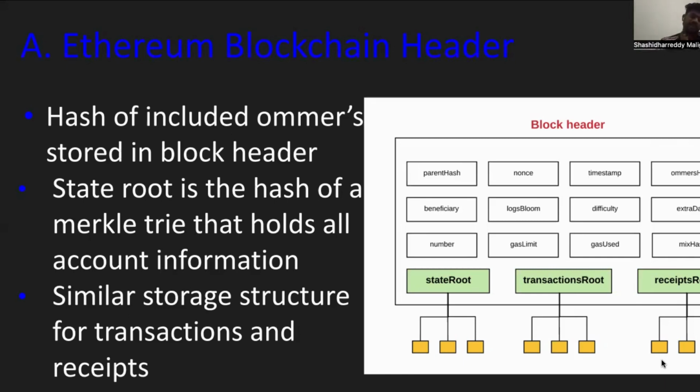Here, the state root in Ethereum is a hash of the Merkle tree that holds all the account information. Similarly, there is a storage structure for the transactions and receipts. As you can see in the block header on the right side of the screen, the parent hash, nonce, timestamp, mix hash, beneficiary, logs, difficulty, extra data, number, and gas are all stored in the block header itself. The state root, transaction root, and receipt root are also stored in the block header.